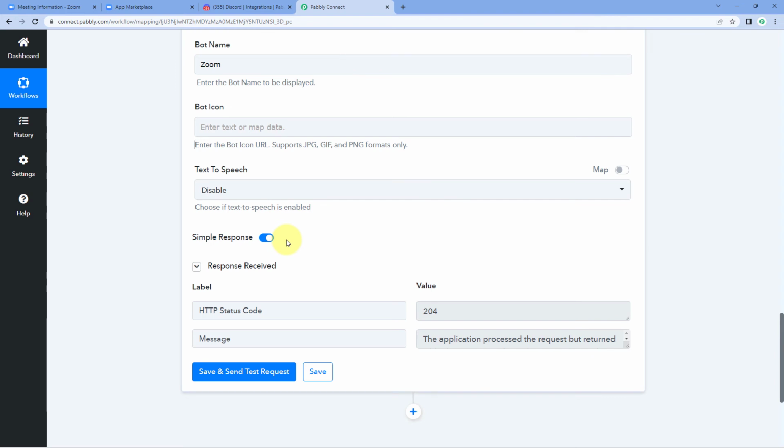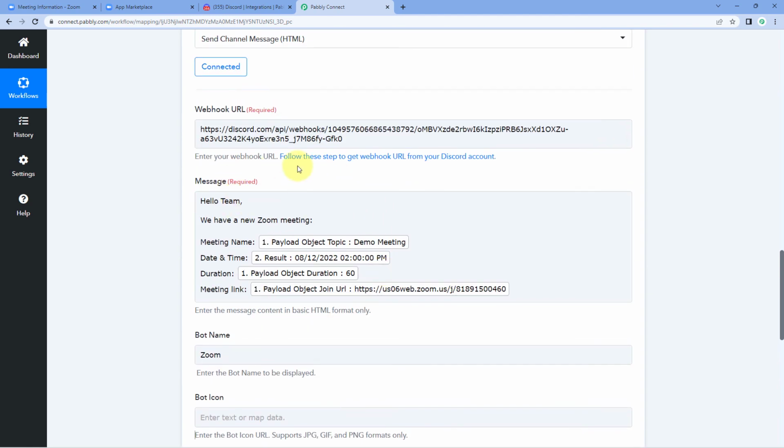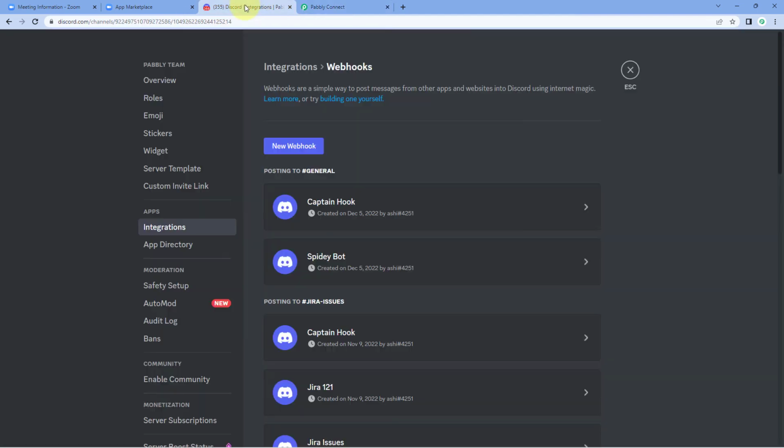Now, after clicking on save and send test request, here we can see that we have received some response. And this response seems to be a positive response to us. This response shows that the message which we have created over here has been sent on our Discord channel with the meeting details. So let's check it. We will go to our Discord channel.